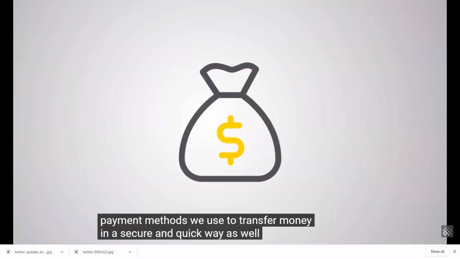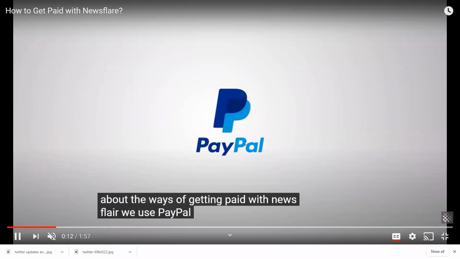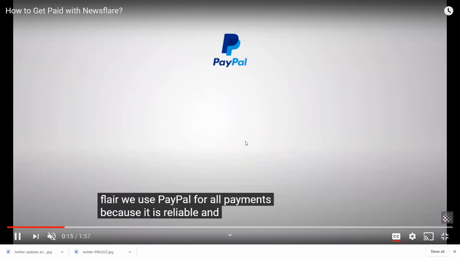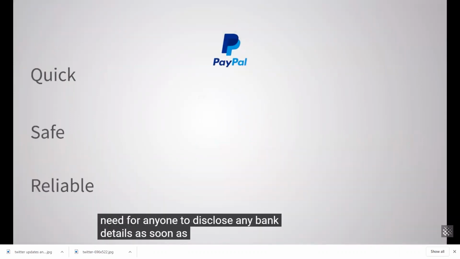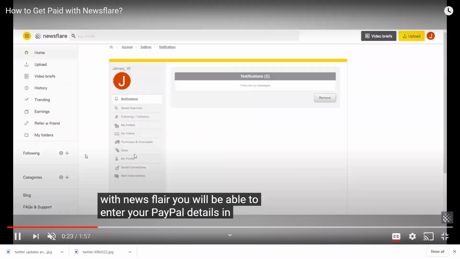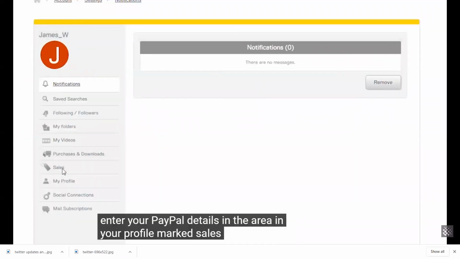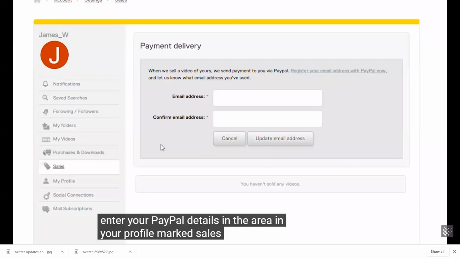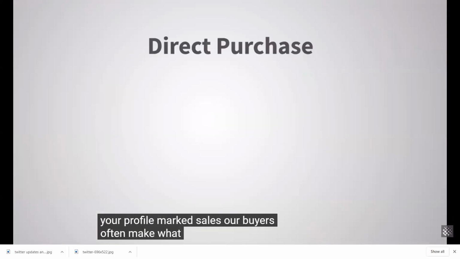The payment method is transferred in a very secure, quick way as well. A particular payment is through PayPal, no other option. You have to create your PayPal account with your Gmail. This is completely free. The amount will be given quick, safe and reliable. And here is the sale option time. You can add your PayPal account, activated by the email address option, because your PayPal will be activated based on the email.